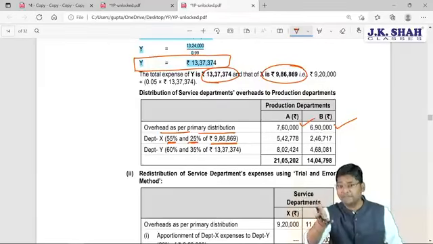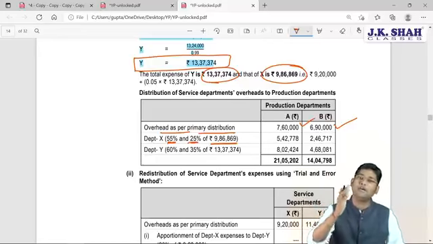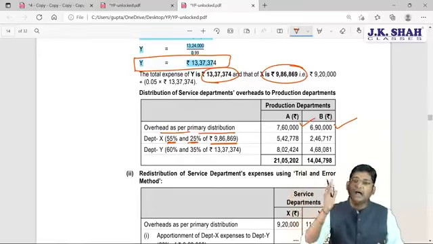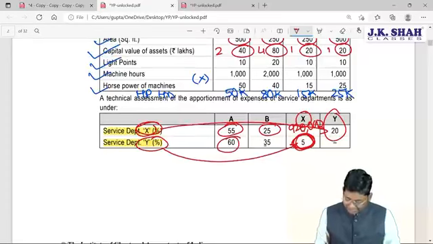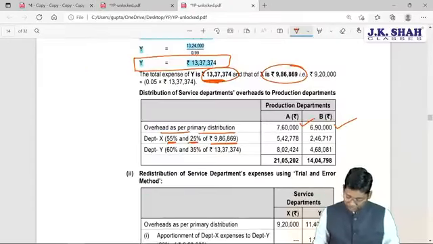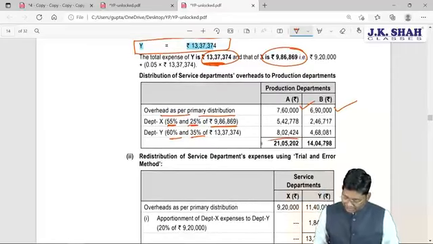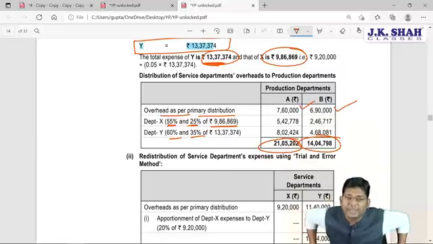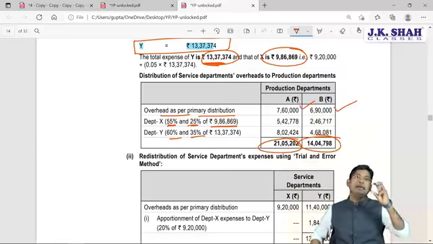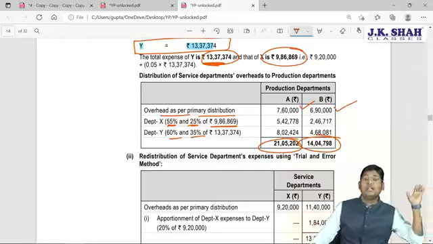They haven't given this in the suggested answer, but according to our practice, according to our solution, the remaining amount we put in the Y column. Once this is done, the amount of Y which we have computed, 13,37,374, is to be further apportioned in 60%, 35% and 5%. So we need to reapportion to the production departments, and once this reapportionment is done, you get the total. This is the end of the first method. The equation method is quite easy, and it does not consume time compared to the repeated distribution method.